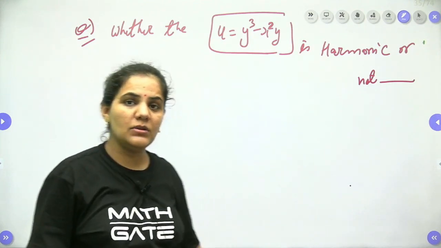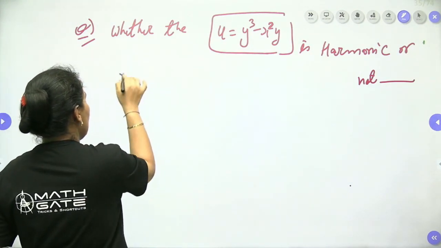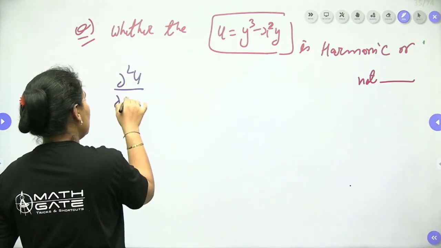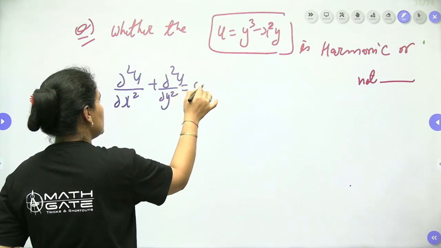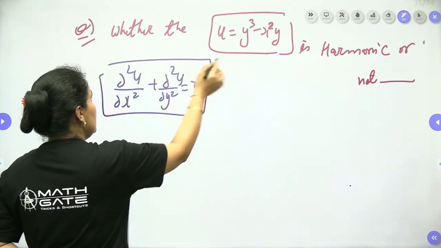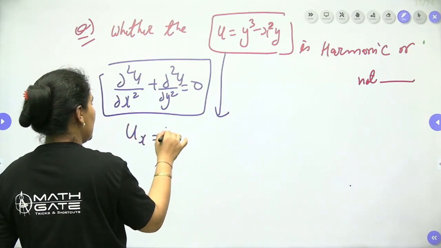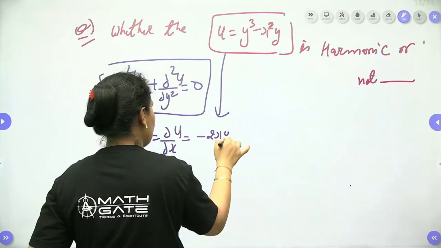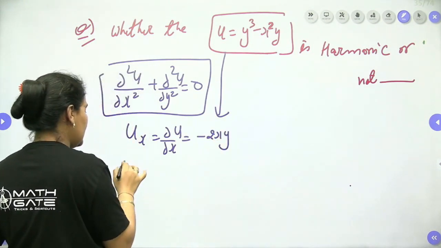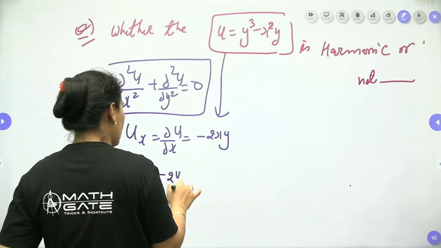We have to find the partial differentiation with respect to x. Any function is said to be harmonic if del 2u by del x2 plus del 2u by del y2 is equal to 0. So u x, del u by del x, is equal to minus 2xy, and del 2u by del x2 will be minus 2y only.